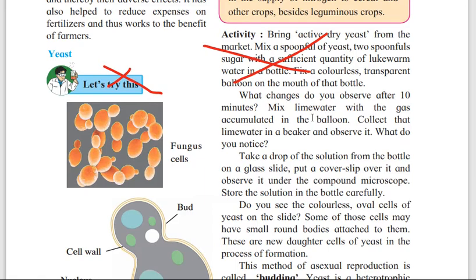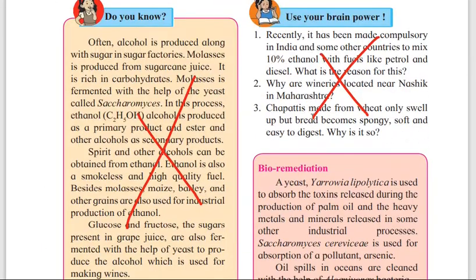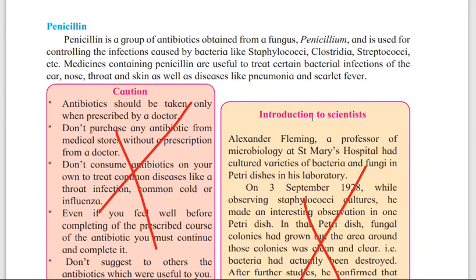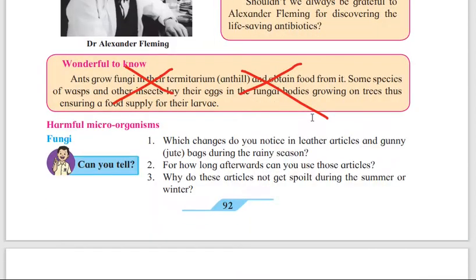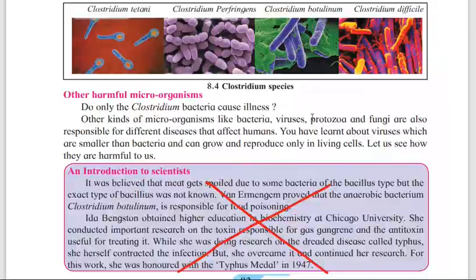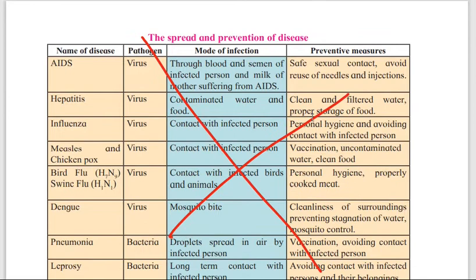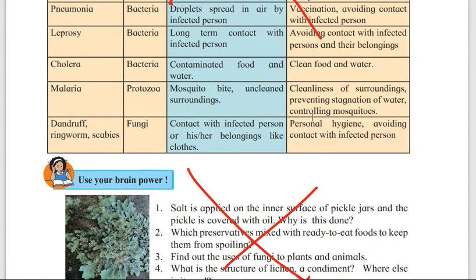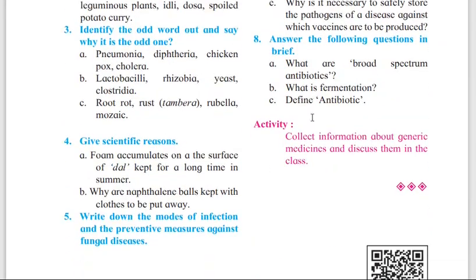Activity, again here let's try this, it's not there in page number 90. Page number 91, again do you know and use your brain power, and here institute at work, page number 91. Page number 92, cautions and introduction to scientist and wonderful to know, so this all has been removed. In page number 93, an introduction to scientists again. Then page number 94, the spread and the prevention of diseases, the whole table has been reduced. Then use your brain power is not there. Then this all exercise you have to do.